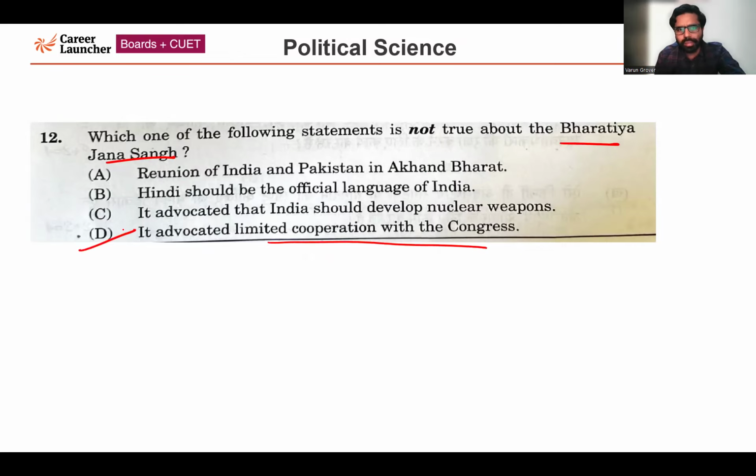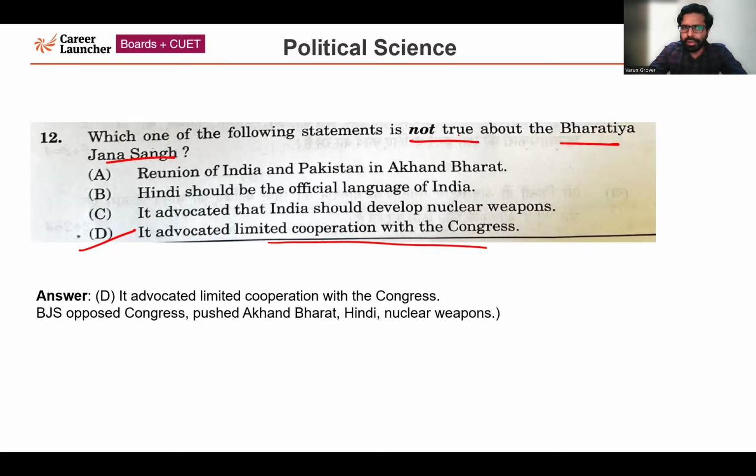The rest of the options: A, when it comes to reunion of India and Pakistan, yes, Bharatiya Jana Sangh always promoted that. They also talked about Akhand Bharat. Then Hindi should be the official language of India, Bharatiya Jana Sangh promoted that also. And it advocated the use of nuclear weapons also. But it never advocated limited cooperation with the Congress. So the correct answer is option number D, because the question is asking about not true. Please pay attention to this also.